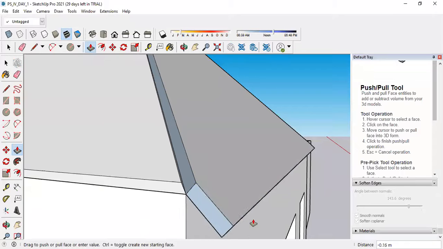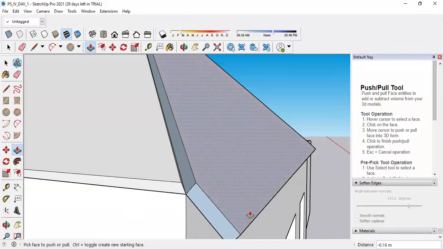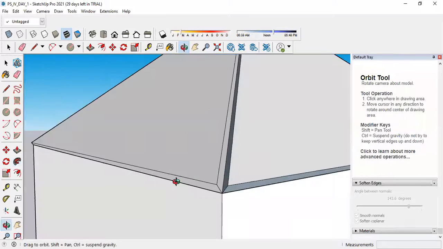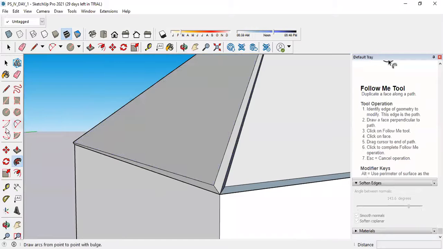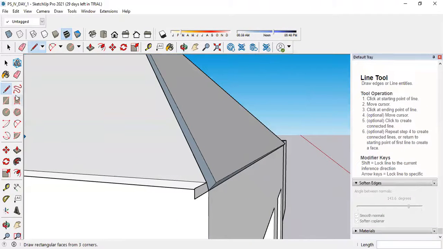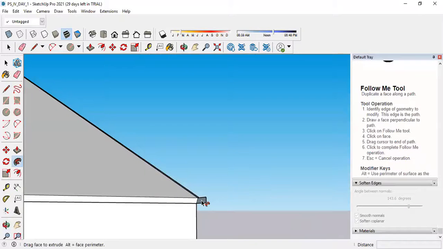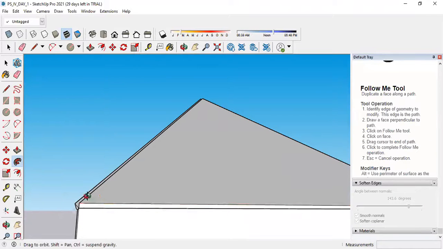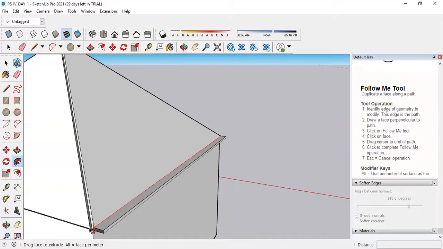If I drag it outside, we'll try how it will happen. I really don't know. Select the follow me tool, select this face and try to drag it. Okay, it is not happening. Control Z. Again, we'll try in a different way. Suppose I make a straight plane like this. Then I select the follow me tool, select it, and drag it like this.